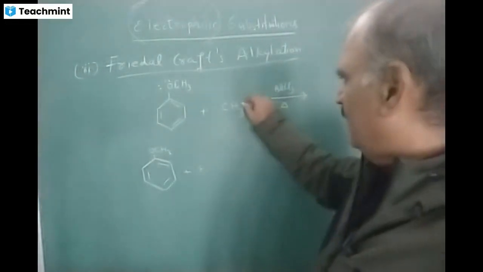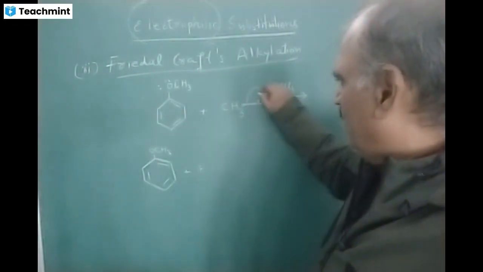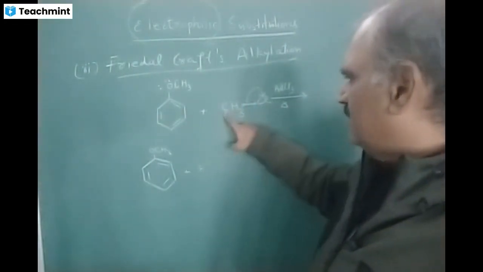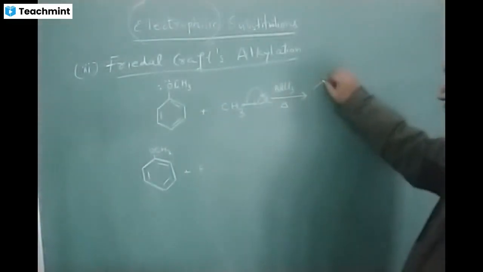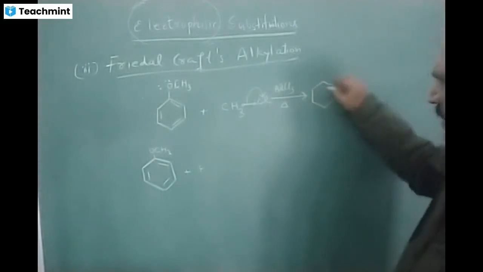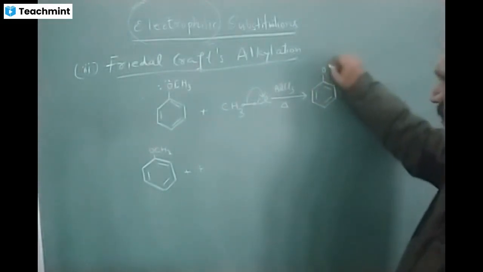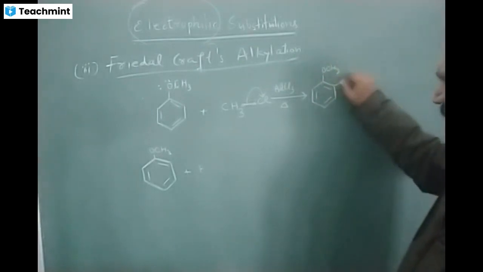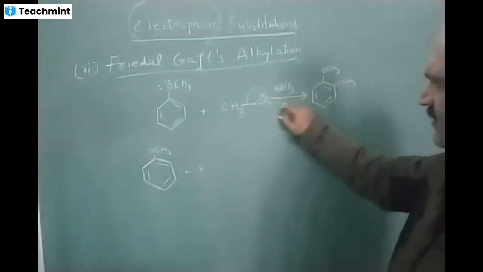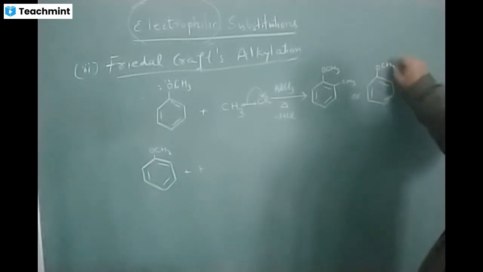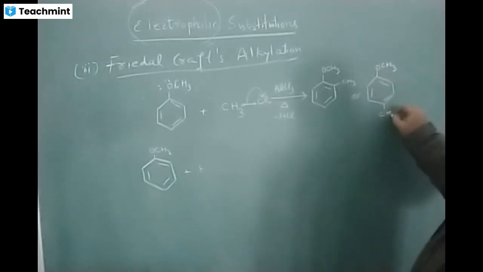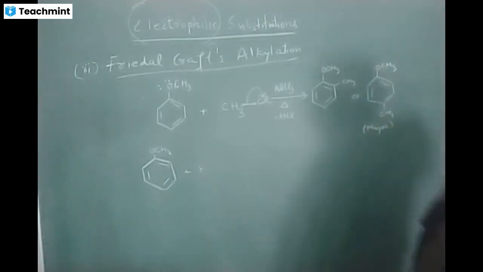Who will be the electrophile? Cl is electronegative. Cl will become negative. This CH3 carbon will become positive. It will attack the ortho or para position. And the H from the ortho and para will combine with Cl. So substitution takes place this way, minus HCl, or at the para position, and this para-methyl anisole will be the major product. Okay,